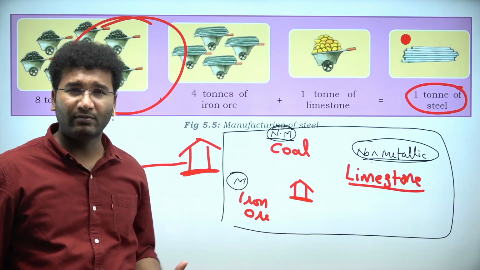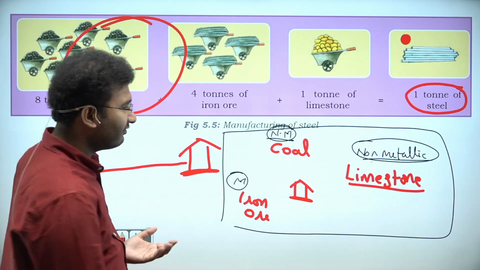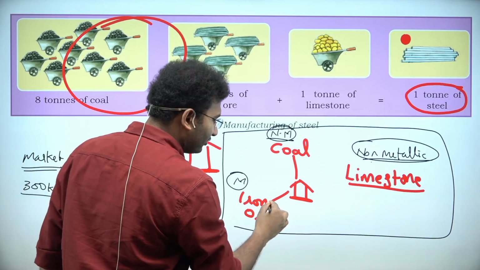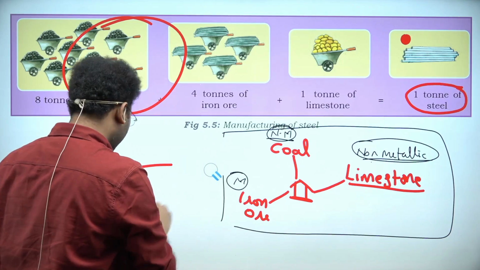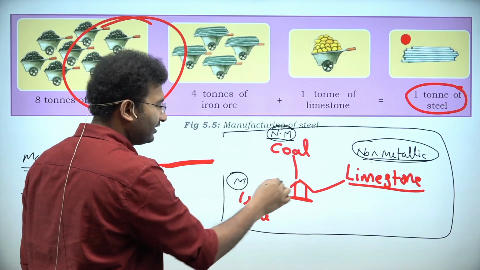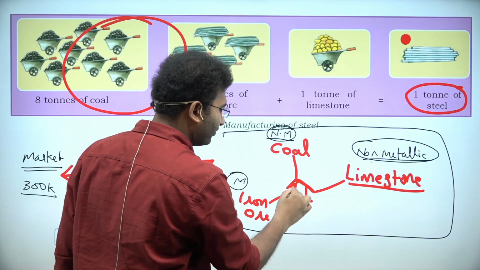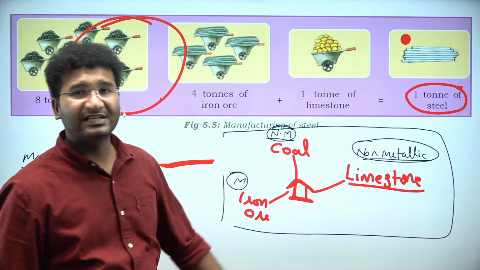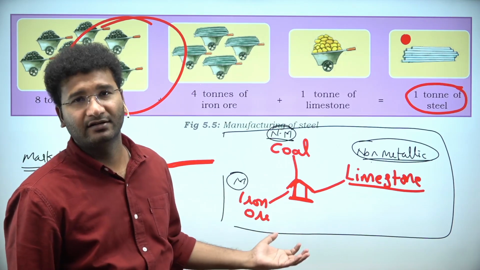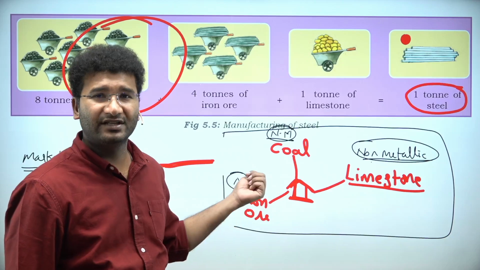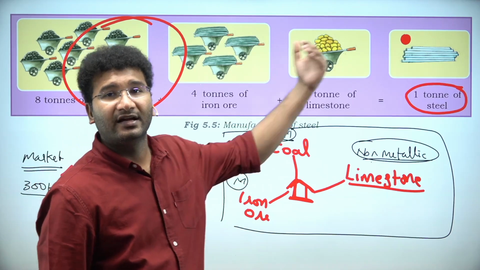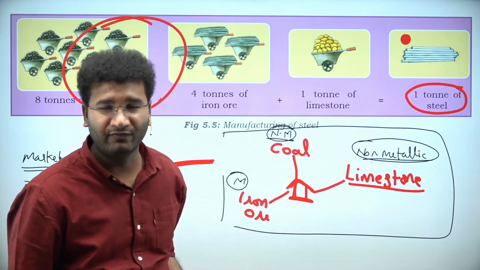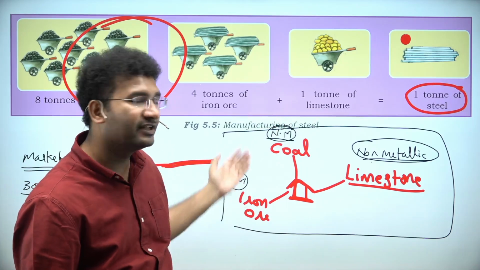But the biggest problem in India is, do you have coal also, iron ore also, and limestone also in one single place in India? If you have it, then only you can set up your industry of iron ore. Else, whichever is the lowest weight raw material, you will get that from far distances if it is not available nearby.